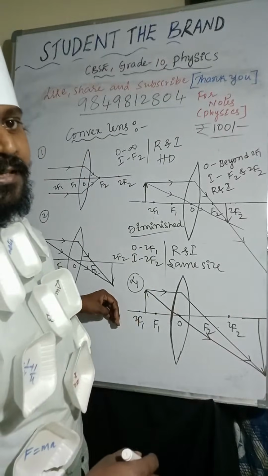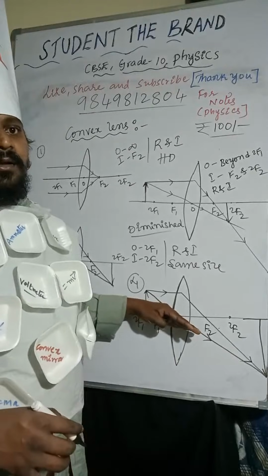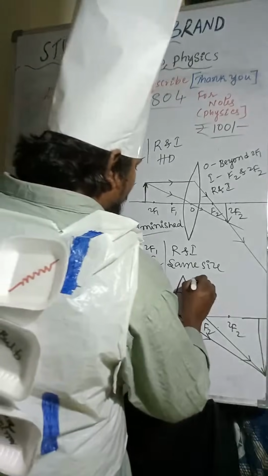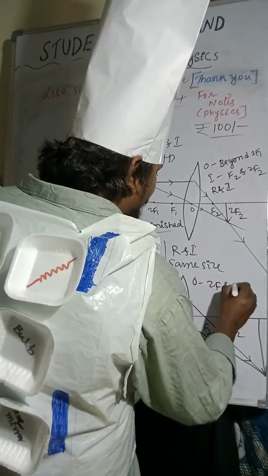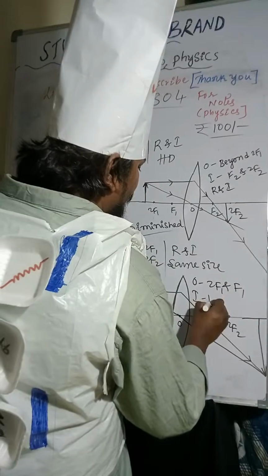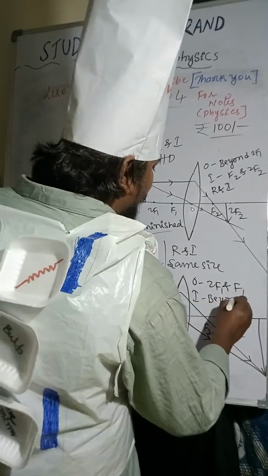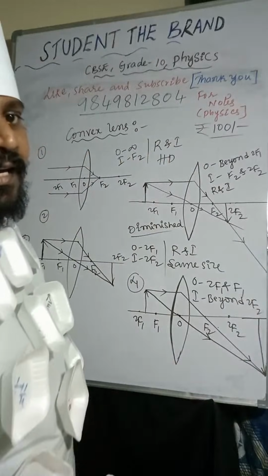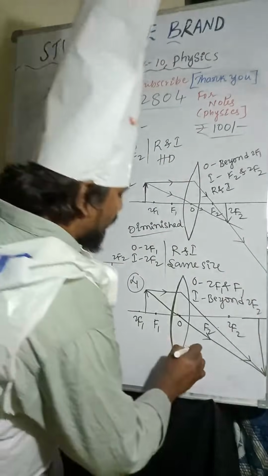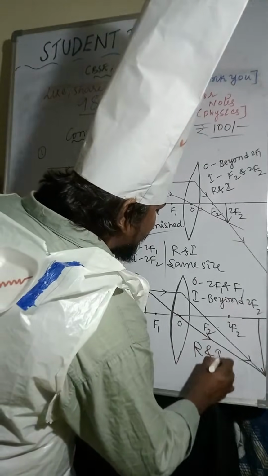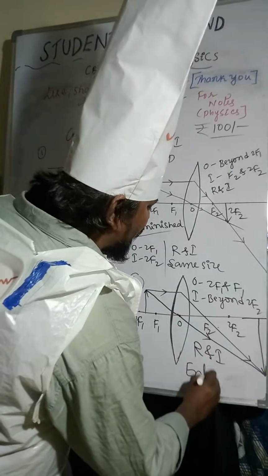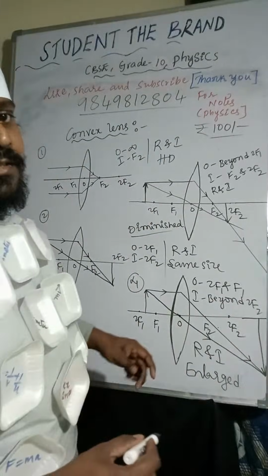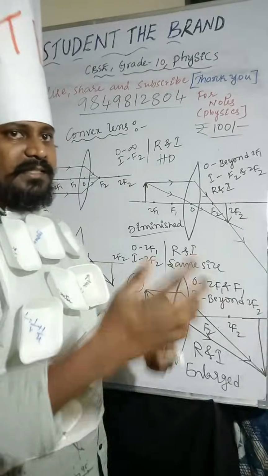Object is placed between 2F1 and F1, image will form beyond 2F2. Nature of the image is real and inverted, and size of the image is enlarged. And coming to the next, fifth one and sixth one.